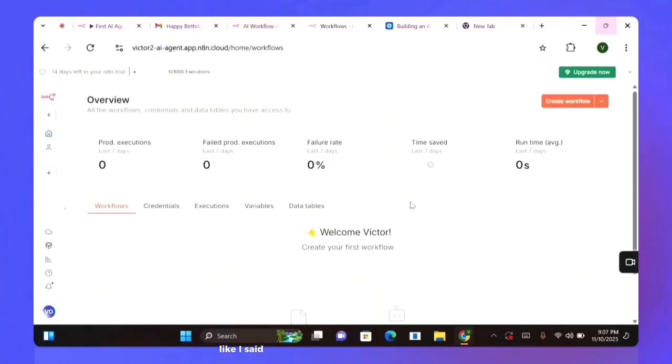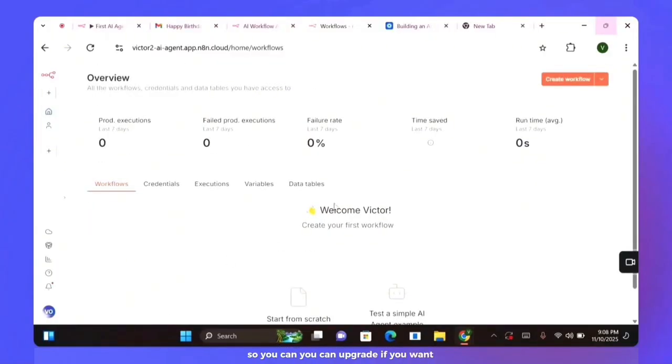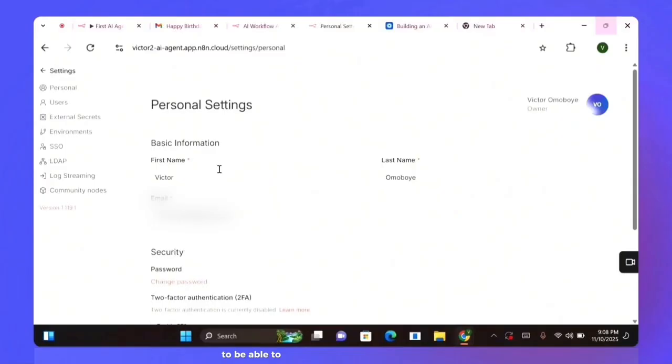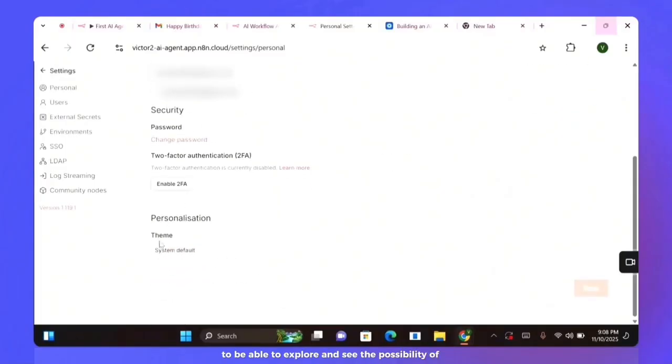As you can see, like I said, your account name remains your domain name. As you can see on my screen, that is your domain name. So you should make sure you are using something more professional. And yeah, it's going to bring you down to this page. It's up to you if you prefer this view. Don't forget that you have 14 days left in your n8n trial. You can upgrade if you want, but as a beginner just starting up, you don't really need a paid account yet. Just make use of this 14 day trial to explore and see the possibilities of n8n.